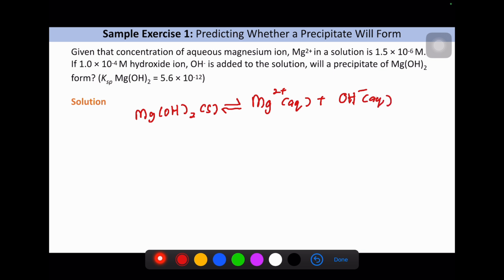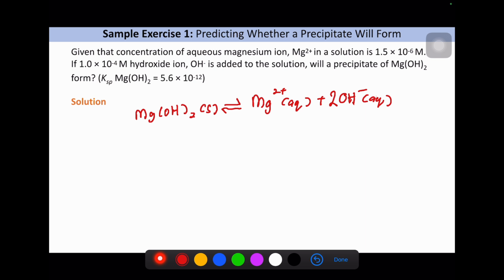and supposed to have the double arrow, producing the aqueous cation and also anion. After that, we must make sure the equation is balanced. We need to write down 2 for the hydroxide, since the coefficient for OH is 2. So we substitute the value of the concentration given initially in the question.